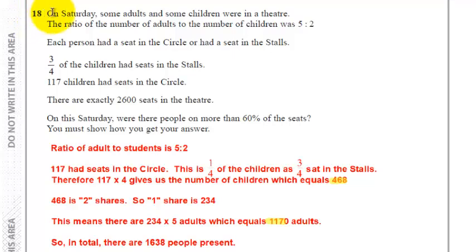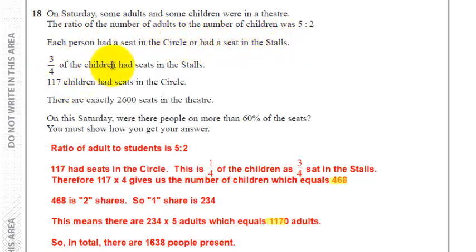Question 18. On Saturday, some adults and some children were in a theatre. The ratio of the number of adults to the number of children was 5:2. Each person had a seat in the circle or had a seat in the stalls.